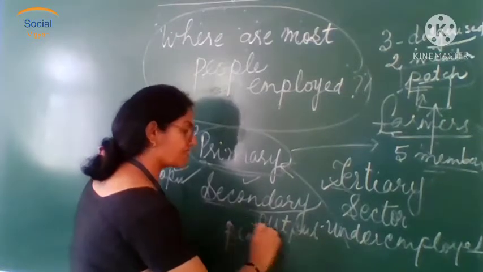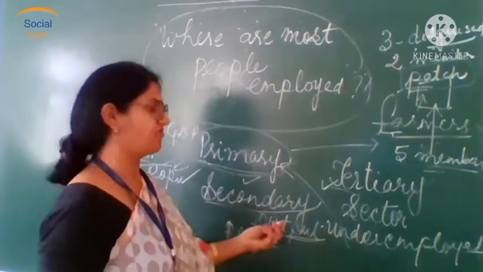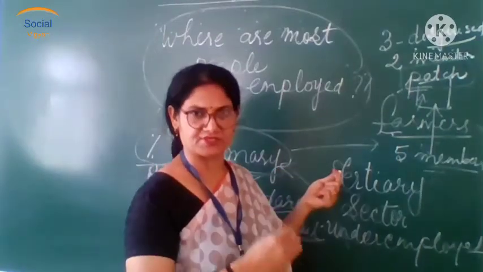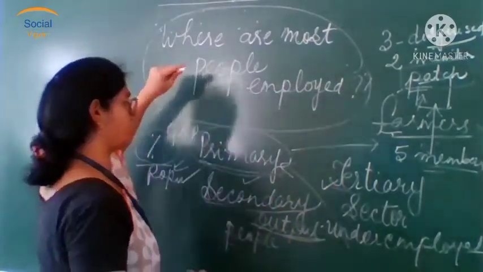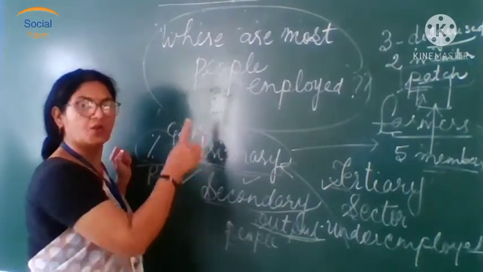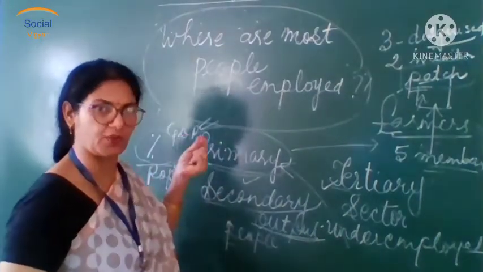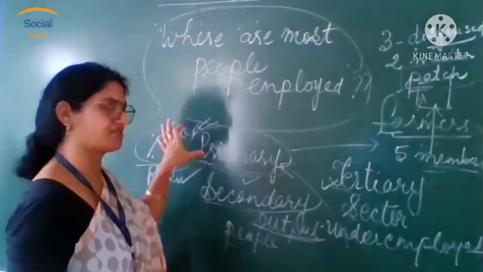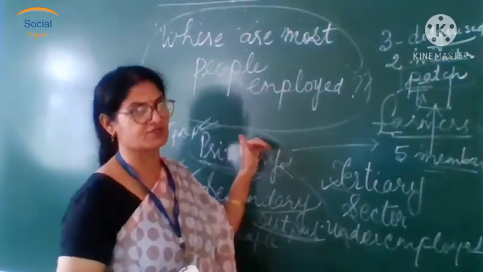Say, for example, the industrial share in GDP is increasing by 10% in a year. GDP is what? Gross domestic product. We get this GDP through the total value of the goods and services produced in the country.